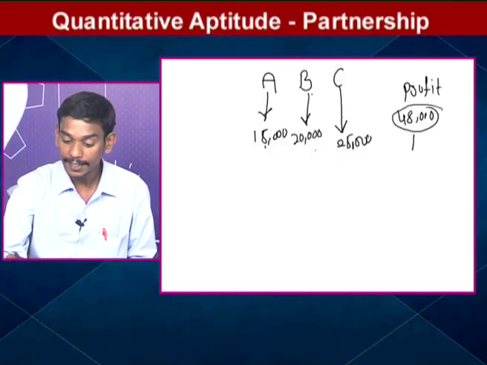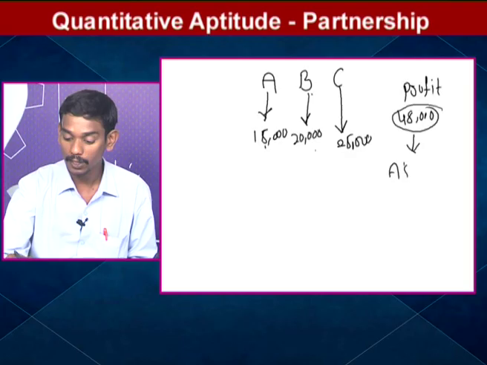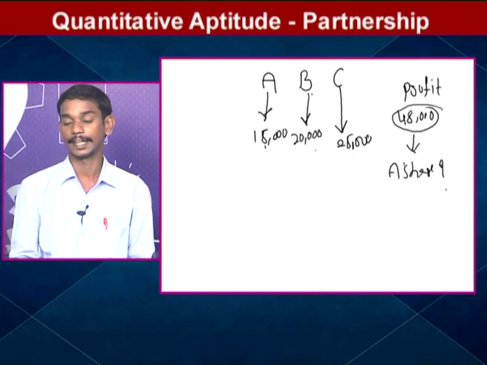In this 48,000 rupees, what is the part of A's share? This is our question. So A invested 15,000, B invested 20,000, C invested 25,000.